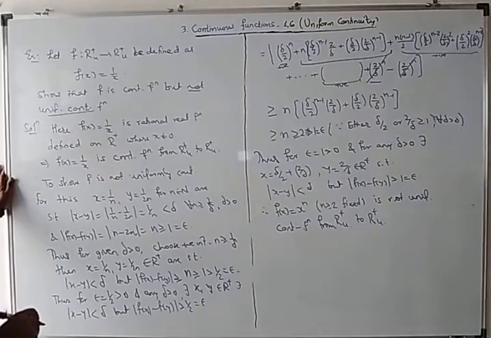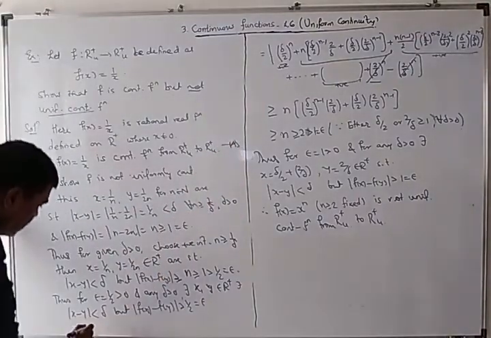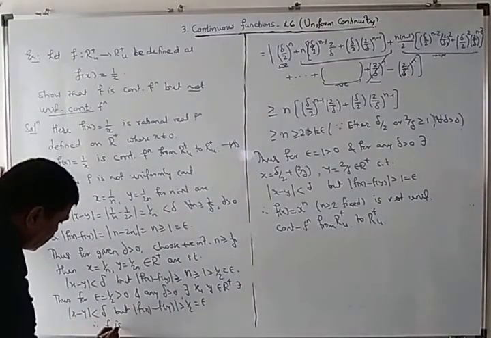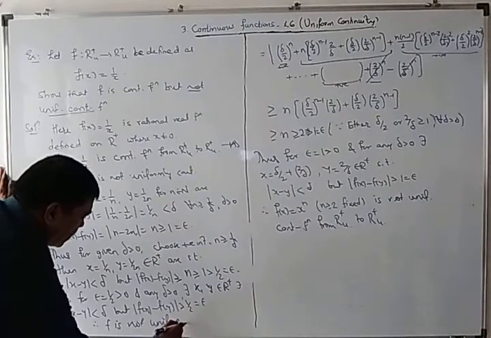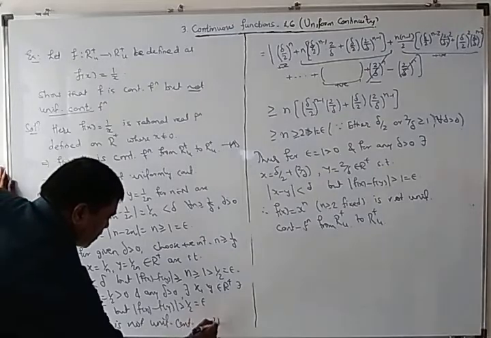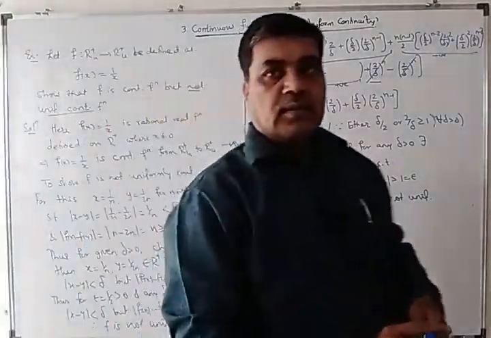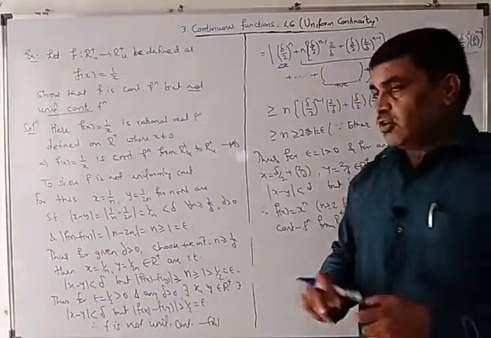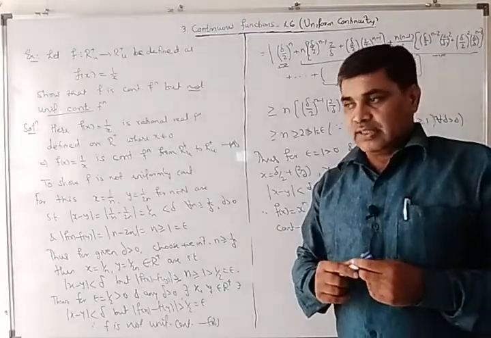Therefore, f is not uniformly continuous. So from A and B, we get an example of a continuous function which is not uniformly continuous.